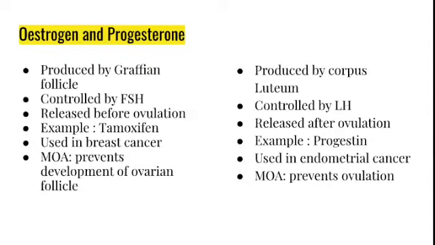The example of an estrogen drug is tamoxifen, whereas for progesterone, the drug name is progestin. Estrogen is used mostly in breast cancer treatment, whereas progesterone is used in endometrial cancer. In the mechanism of action, estrogen prevents the development of the ovarian follicle, thereby acting as a contraceptive pill. Whereas progesterone prevents the ovulation process, thereby it acts as a contraceptive pill.